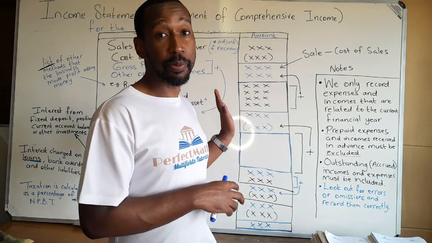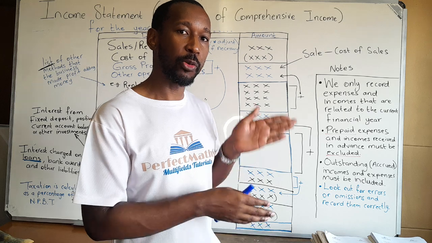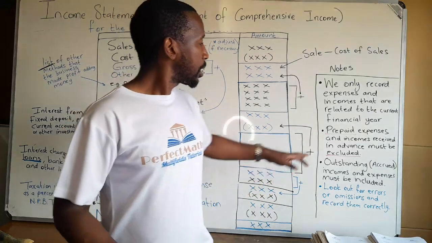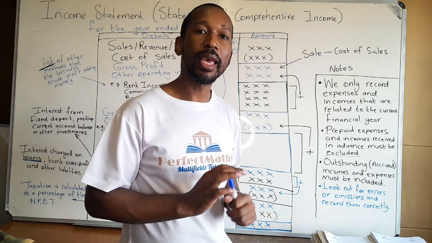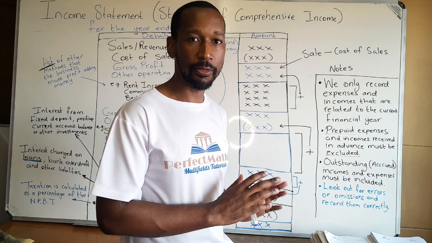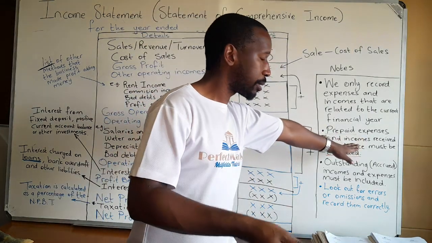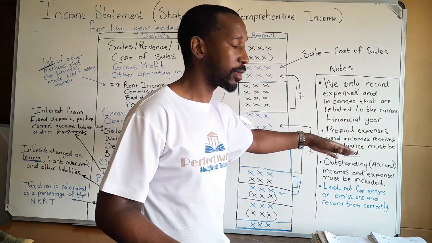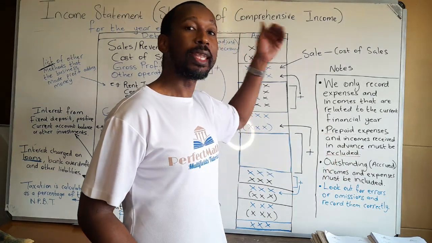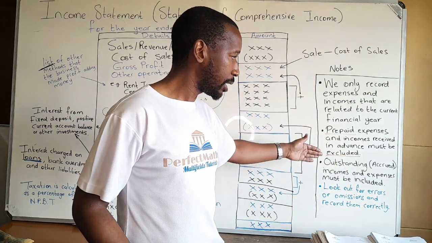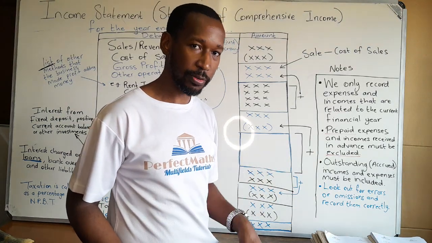So it's important that before you prepare this document, you check on how are they recording their financial years, from which date to which. Then, any amounts that have been paid before time, prepaid, those ones must be excluded. You remove them from the calculations of this particular financial document. That if there are any prepaid expenses, we made some payments to expenses of next year or whatever the case may be, we remove them. Also, if we've received any money for next year's operations or any advanced payments, we need to remove those ones because they do not refer to the current financial year's profit.